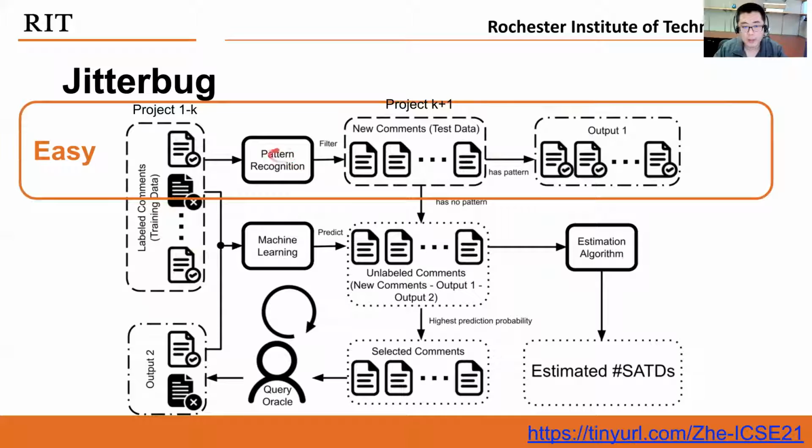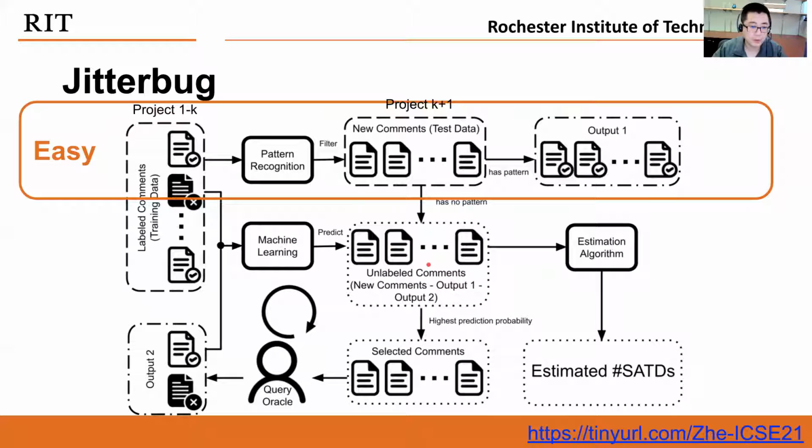Then we will apply this pattern to filter the test data, right? For the code comments which contain the pattern, we will directly output them as the SATDs in almost 100% confidence.